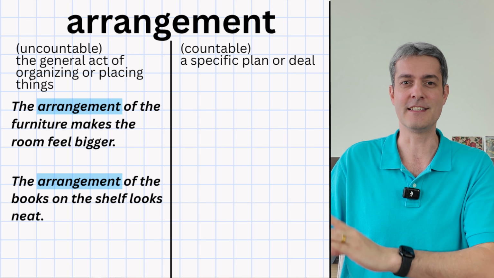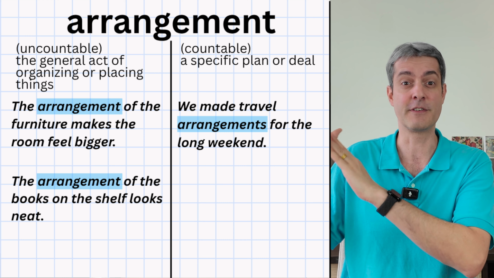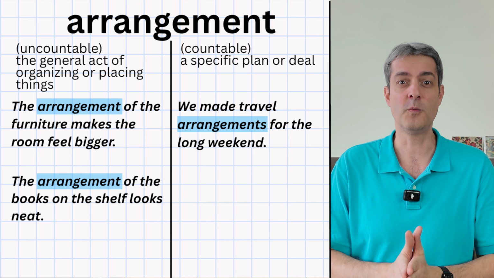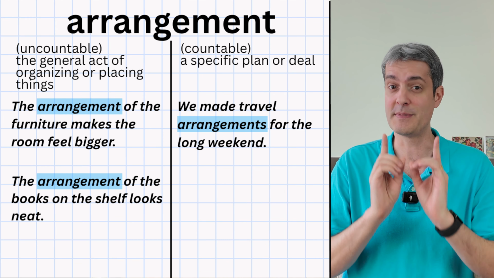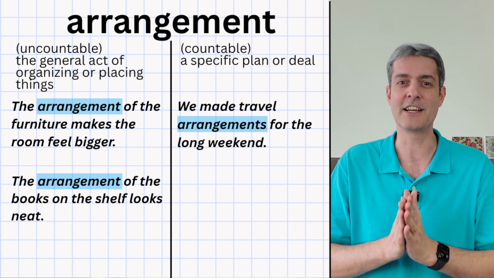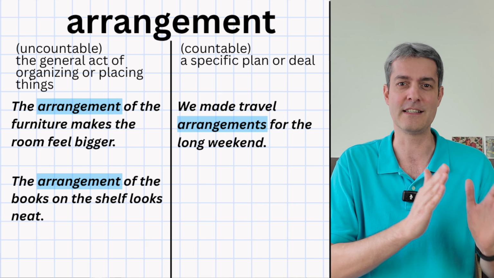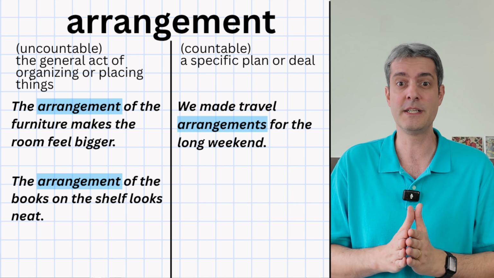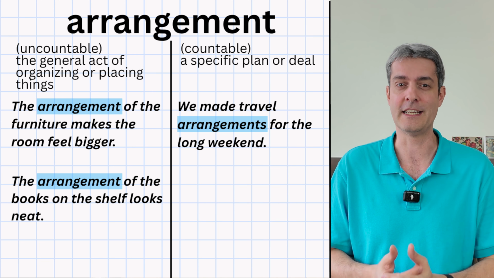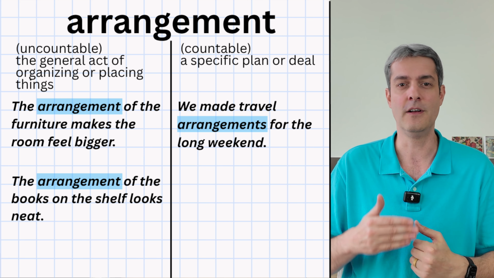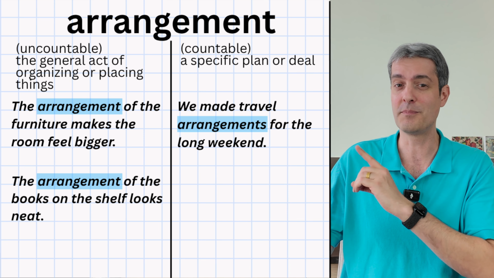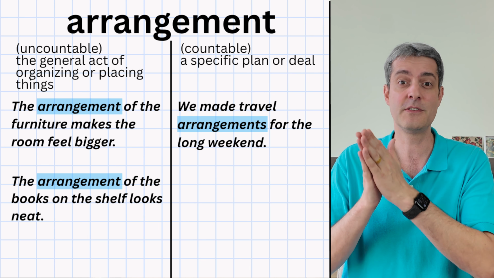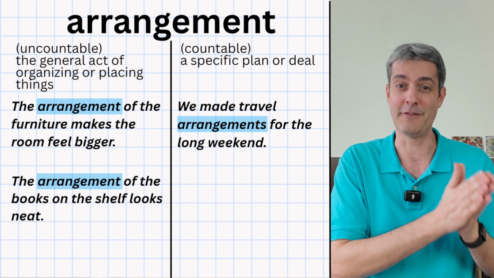Like in our first sentence, we made travel arrangements for the long weekend. Here we use arrangements as a countable noun because we're talking about specific plans or organized actions that can be identified separately. Each arrangement is part of the overall plan, such as booking a hotel, buying plane tickets, and scheduling activities. We use the plural arrangements here because there is more than one specific plan involved.